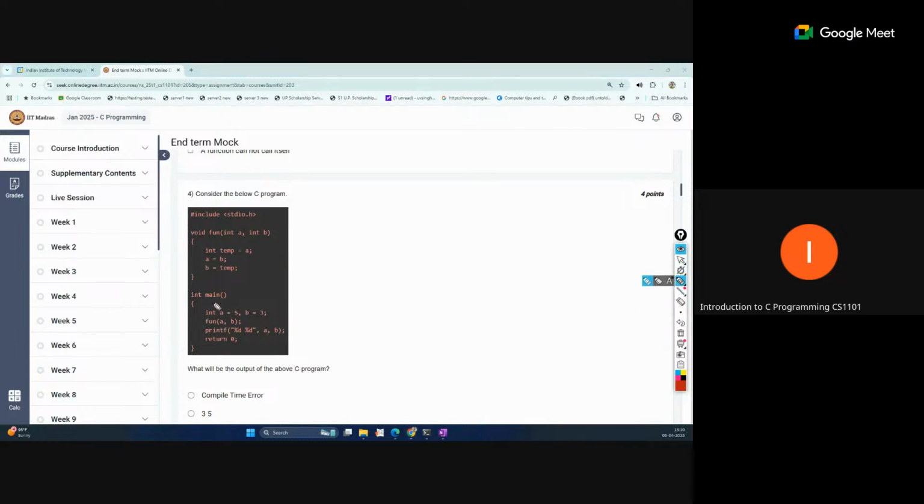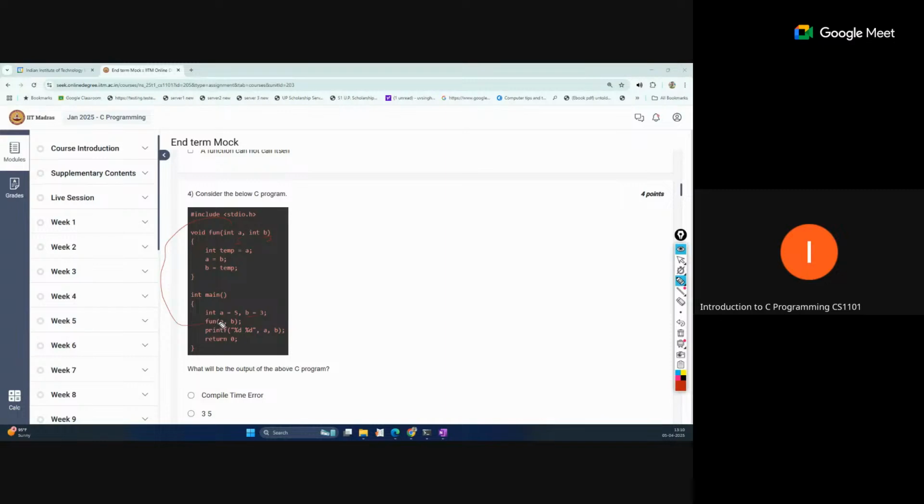So let's check the main function first. In main, a equal to 5 and b equal to 3. Now the function is called with the values 5 and 3, so in that function a equal to 5 and b equal to 3. The names are the same.